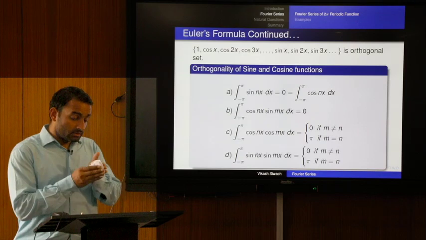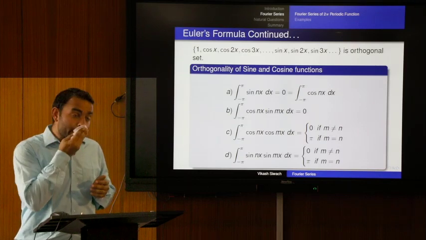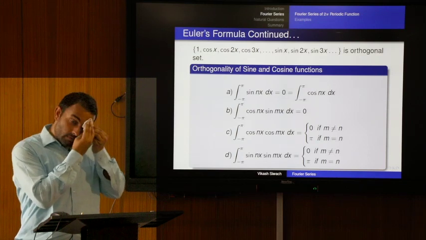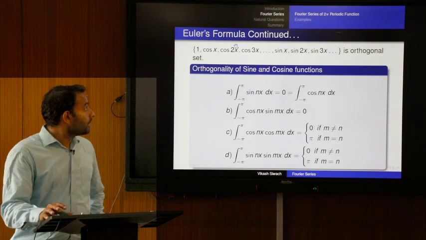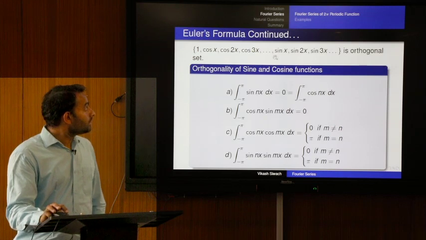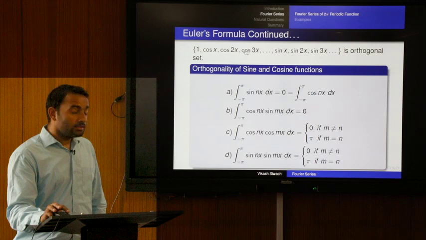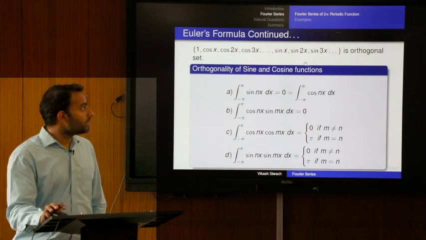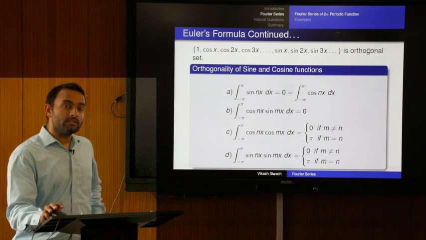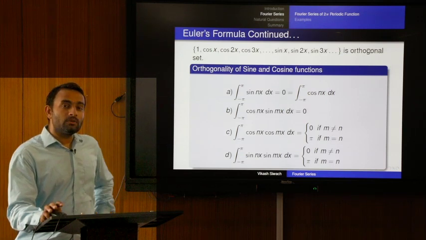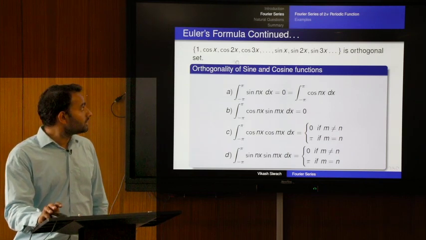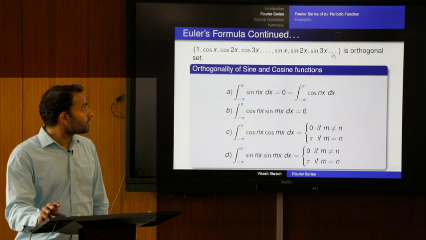So, this collection has 3 kinds of functions: the constant function, cos nx functions and sin nx functions. Orthogonal means that if we take any two functions from this collection, the integration of their product is 0. This is how we define orthogonality of two functions: if you have two functions f and g, the integration of the product of f and g should be 0. Here we want to claim that this collection is an orthogonal set.